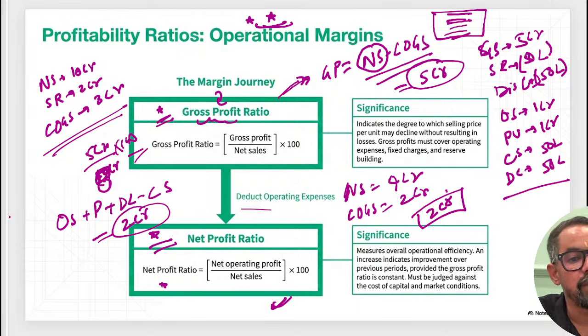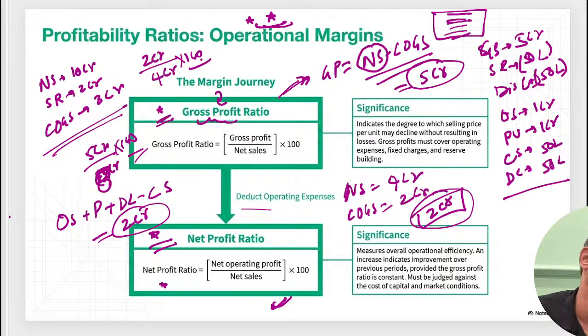Along with the same one, if they ask you to calculate the gross profit margin or gross profit ratio, what will be your correct answer? Gross profit margin is 2 crore gross profit divided by net sales. Net sales is your gross sales minus this, which is equal to 4 crores. So 4 crores into 100. So that is the answer for this particular one.